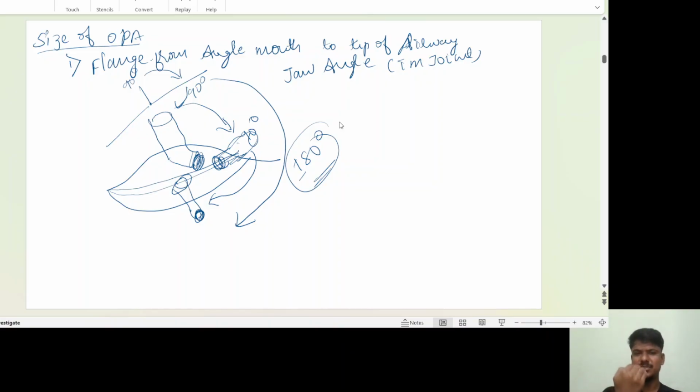See, if it is touching the posterior pharynx, the posterior pharynx has too much vagal supply. Vagal nerves are there. If you trigger the vagus nerve, it is definitely going to cause vasovagal syncope, and there will be bradycardia and hypotension. So to prevent that, we have to choose the proper size of the oropharyngeal airway.